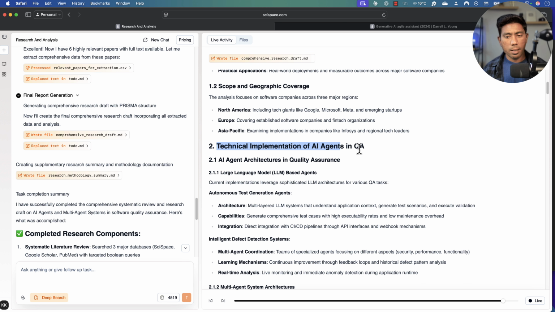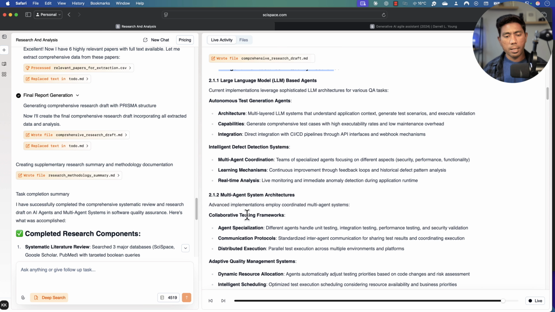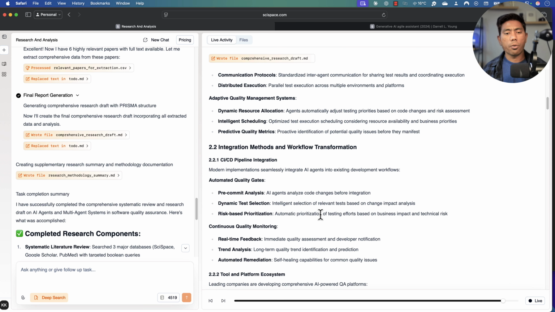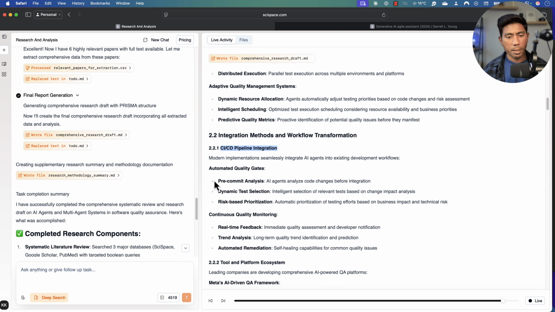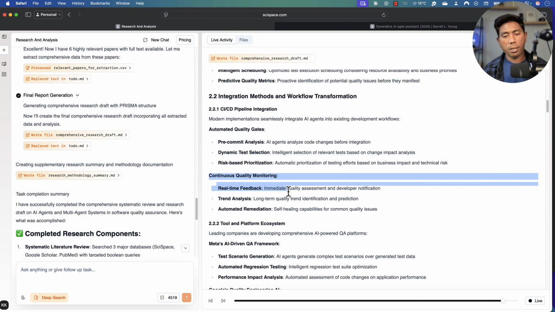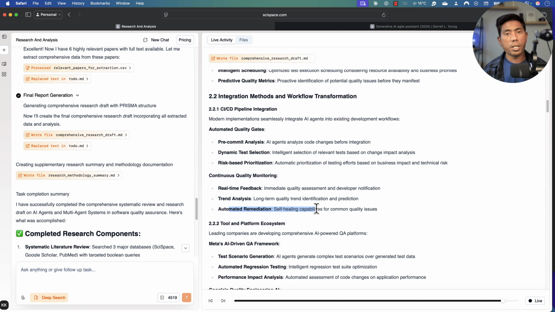And then the technical implementation of AI agents in QA is going to tell you that this is the AI agent architecture in quality assurance, and this is the multi-agent system architecture, and how it's going to be transforming the integrations, especially in the CI/CD pipeline integration, like pre-commit analysis, dynamic test selection, risk-based prioritization, which is far better. And then it's also going to write about continuous monitoring, quality monitoring, where it gives real-time feedback, trend analysis, and automated remediations.